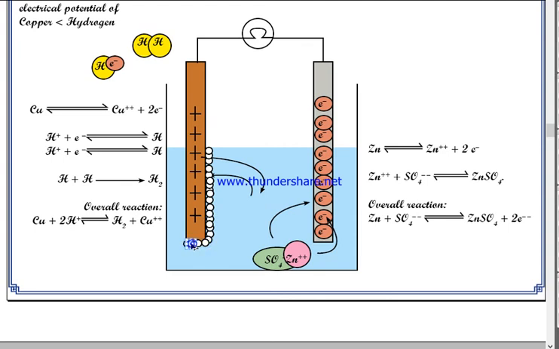So when the copper plate is completely covered up by hydrogen bubbles, then what happens?